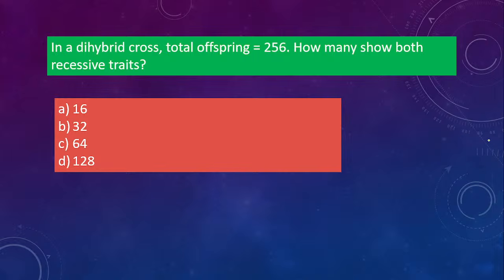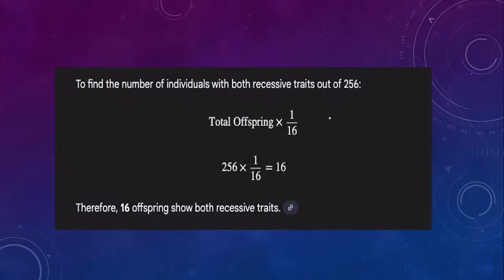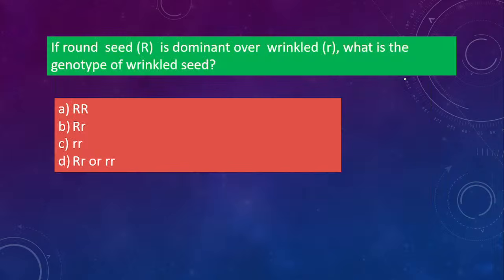Only that one is the recessive trait. So 1 divided by 9 plus 3 plus 3 plus 1, into 256. 9 plus 3 plus 3 plus 1 comes to 16, which is why the total number of offspring is given as 256. So 1 by 16, because this is the recessive one, into 256, that will give you 16. So that's the answer: 16 offspring will be produced. Next one.